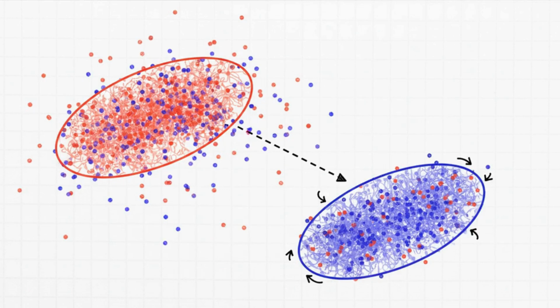Next comes the M step. The red circle moves and literally reshapes itself to best fit all that red ink, and the blue circle does the same for the blue ink. They're basically moving to the center of mass of their responsibilities. And look, they don't have to stay perfect circles. They can stretch and change shape to better fit the data. This is where the real power of EM kicks in.